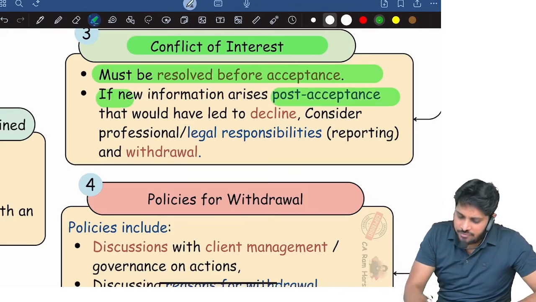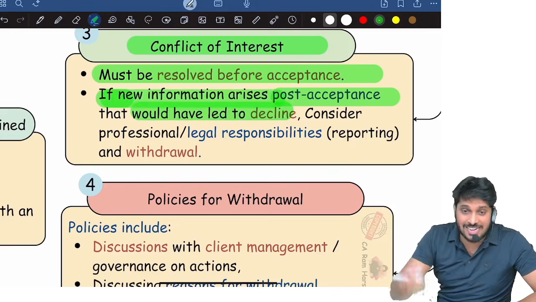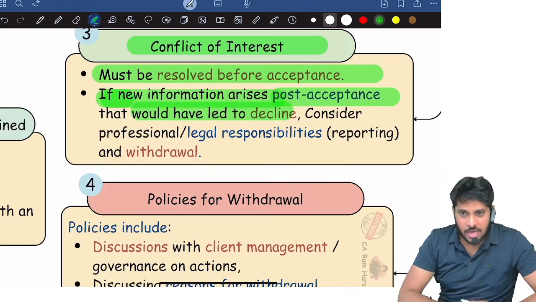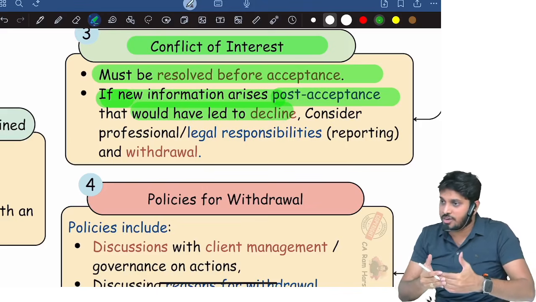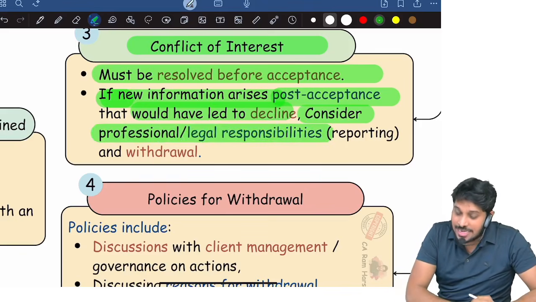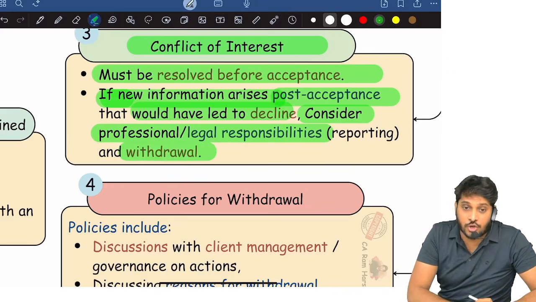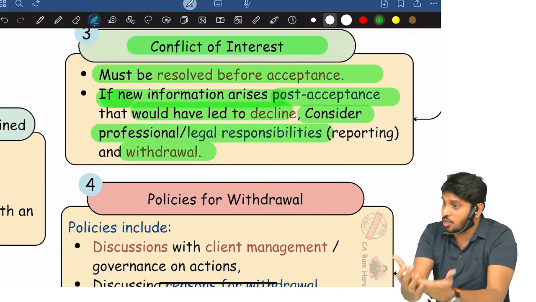Suppose after accepting, you got new information. If at all you had known this information, you would have declined this work earlier itself. After accepting, you got information. If at all you knew this before, you would have declined it. Then consider what are the legal responsibilities that you have in this scenario, and consider whether withdrawal is possible. Consider whether withdrawal is required or not.